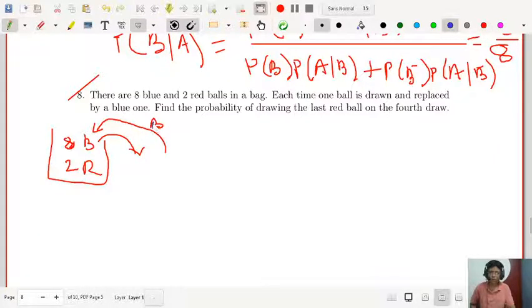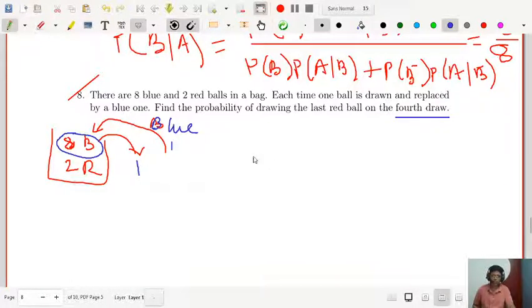Let me put a blue one. So these are the blue balls and these are the red balls. Each time you are drawing a ball, but you are replacing it with one blue ball, right? Find the probability of drawing the last red ball on the fourth draw.